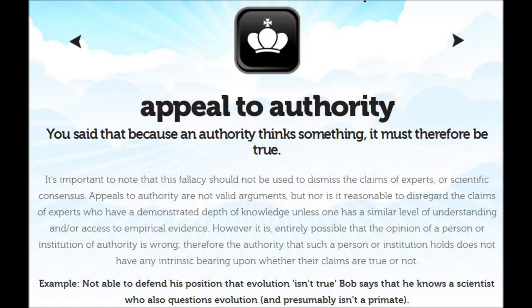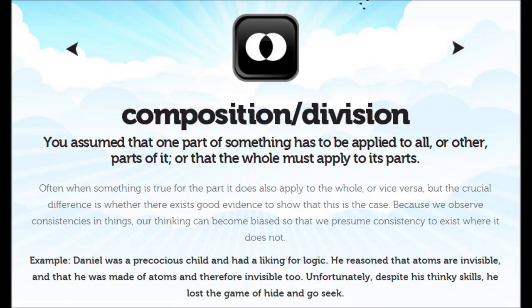16. Composition/division. You assumed that one part of something has to be applied to all or other parts of it, or that the whole must apply to its parts. Often when something is true for the part, it does also apply to the whole, or vice versa, but the crucial difference is whether there exists good evidence to show that this is the case.